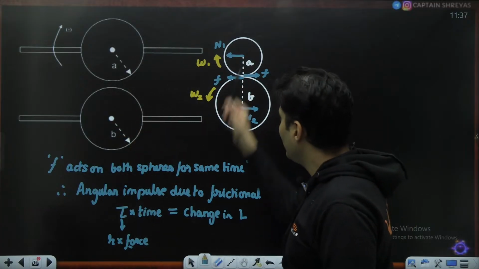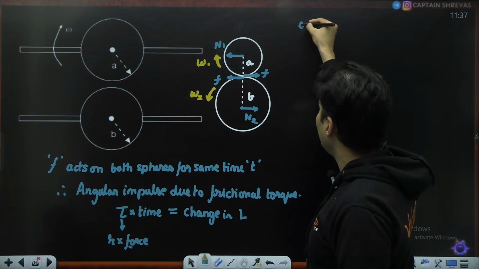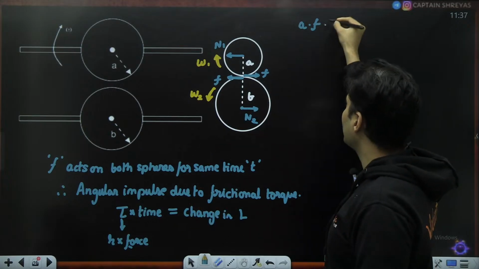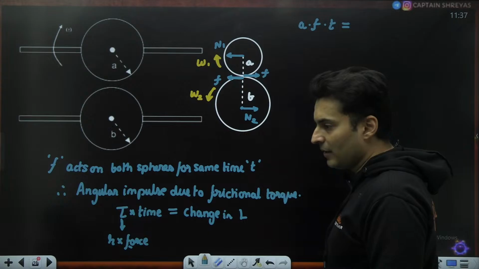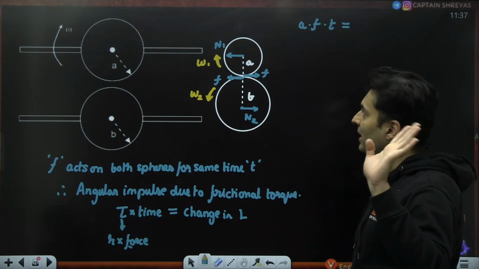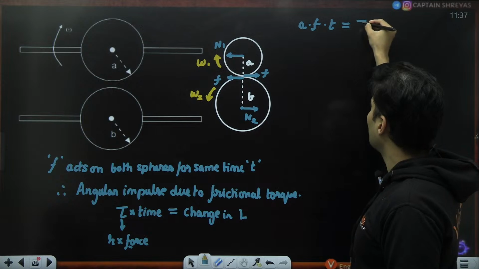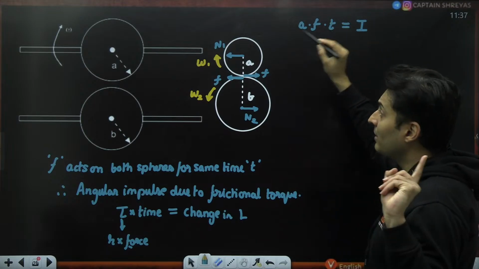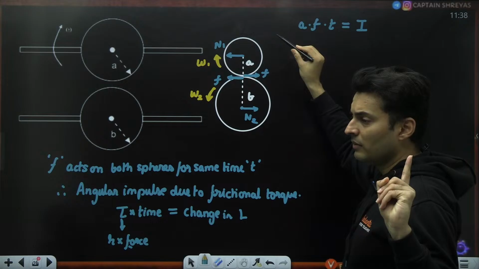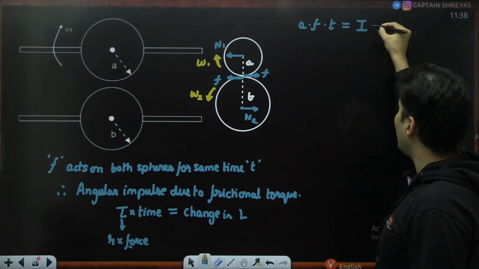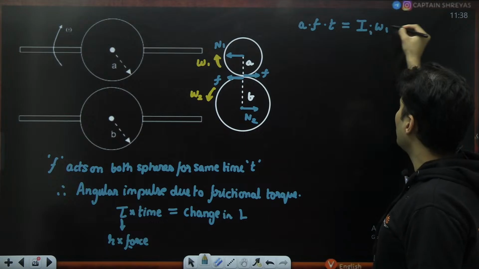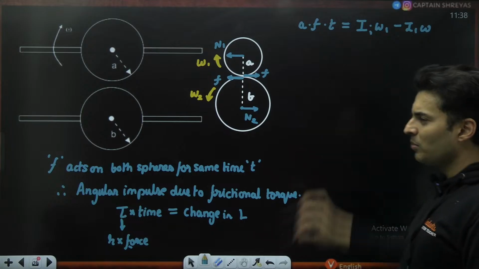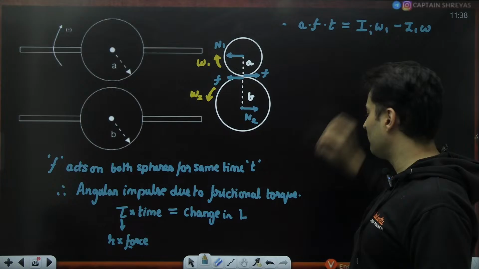Okay. So for the first sphere, the radius is A, the force of friction is F, and the time for which it acts is t. That is the change in the angular momentum, so it is going to be I. Oh, by the way, the final angular momentum will be less. Initial angular momentum will be more. So to keep it positive, I will write it as I1 omega minus I1 omega 1, the initial first and then the final. I just want to keep it positive, or else I have to put a minus sign and put final first and then initial later on.